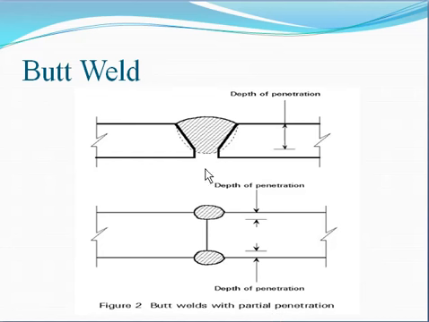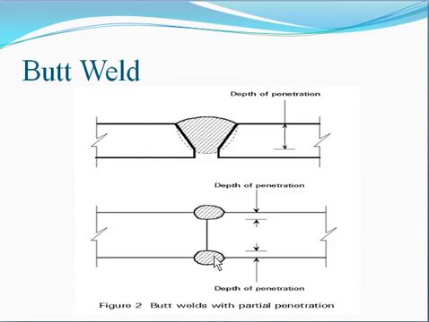In the first diagram you can see that the filler material is provided up to this depth only. Below that depth there is a hollow portion. These two plates are not connected at this point, only up to this particular point. This is partial, not full. That's why this is called a partial butt weld.